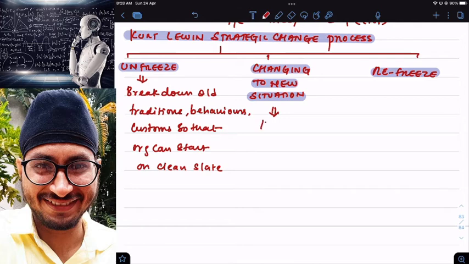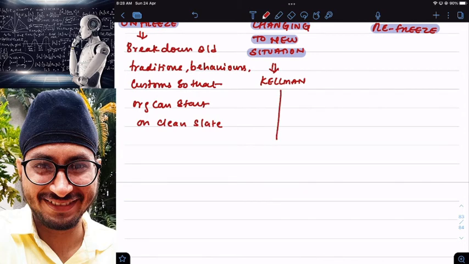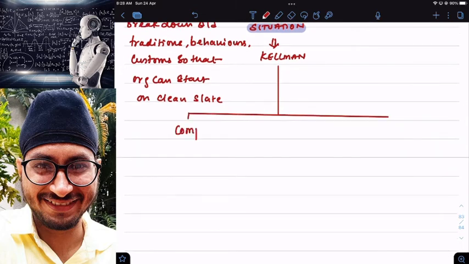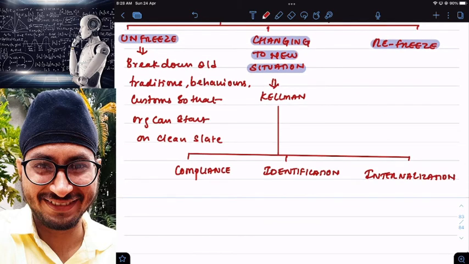According to Kelman, changing to a new situation can be done in three ways. There are three steps, or you can say three components of changing. Number 1, compliance. Component number 2 is identification, and component number 3 is internalization. Clear? So how many components are there? Compliance, identification, and internalization.